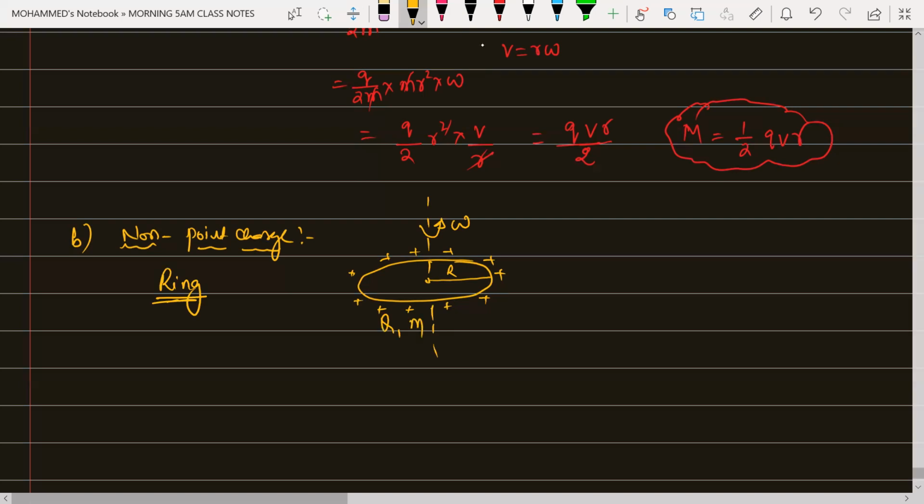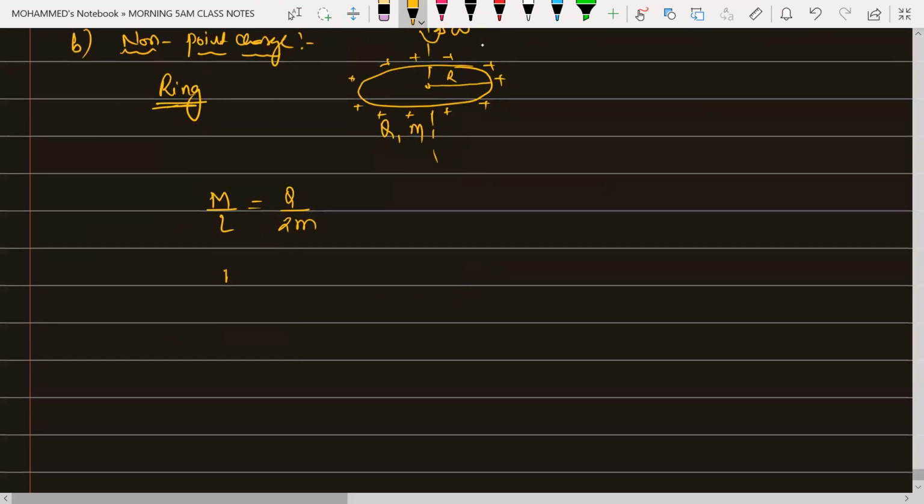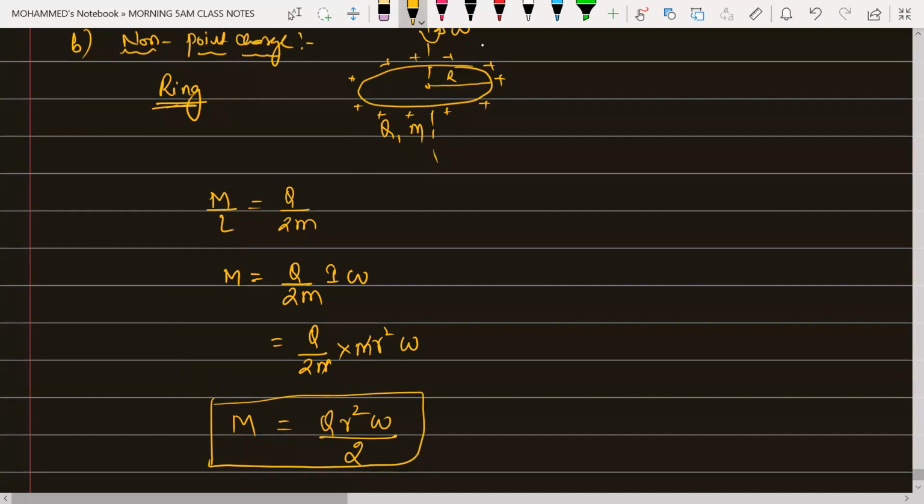So what will be the magnetic moment? Again the same formula, M by L will be equal to Q by 2 times M. So I can write from this, M is equal to how much, beta? M is equal to Q by 2M into L, which is I into omega. Moment of inertia for this will be equal to how much, beta? Again the same, M into R square, into omega. This M will get cancelled. So the answer will be Q into R square into omega divided by 2. So this will be the magnetic moment in terms of the radius.